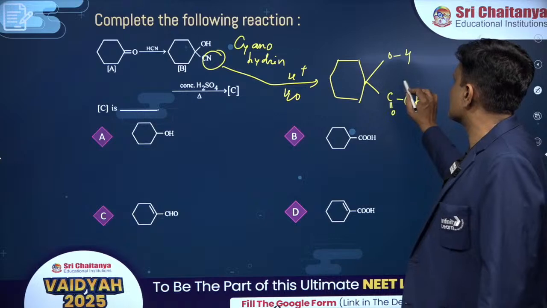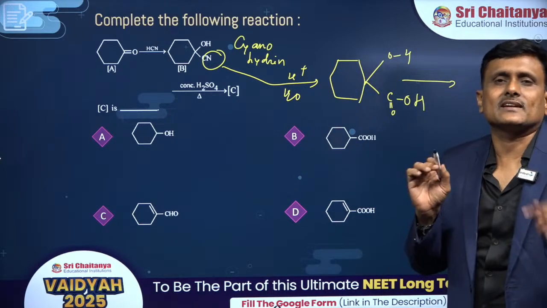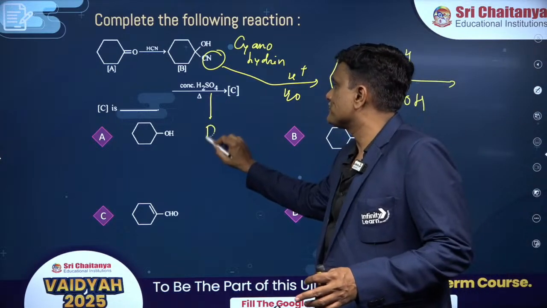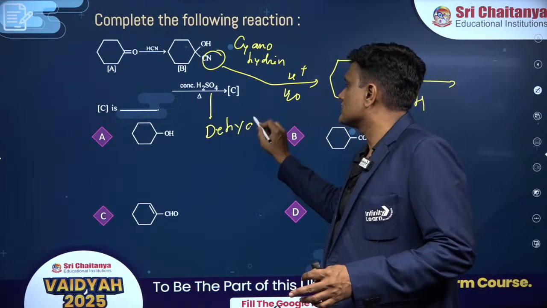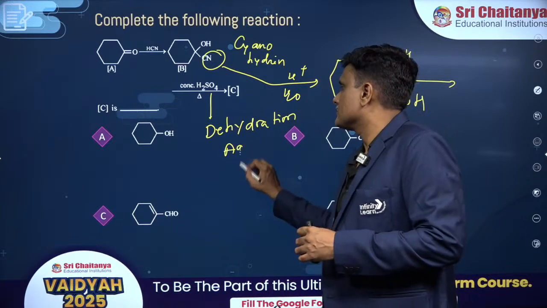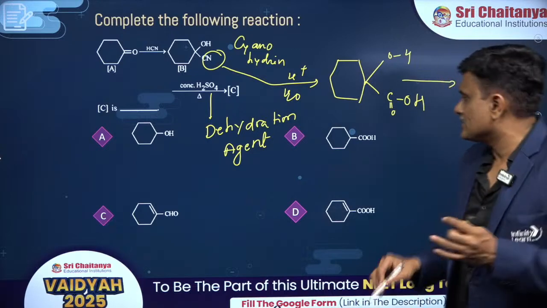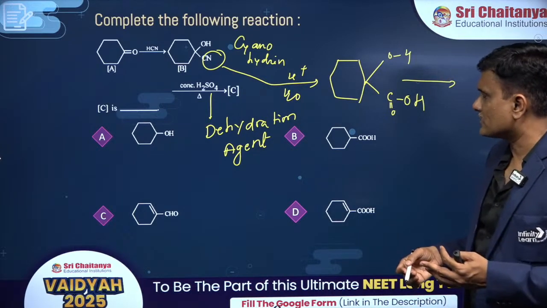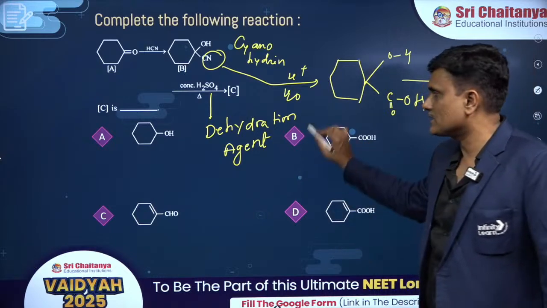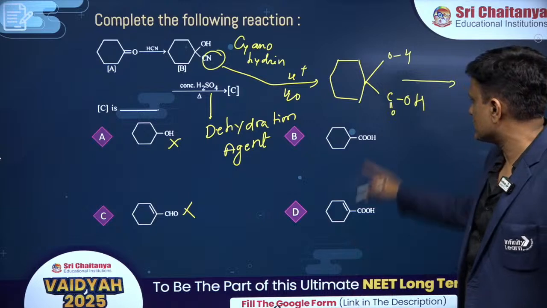You know that concentrated sulfuric acid will act as a very good dehydrating agent. That means it will remove water wherever it is. This is a very strong dehydrating agent. So what is going to happen? It's going to remove water. So from where do we remove the water? You can see that carboxylic acid should be there, isn't it? Now we have only two options related to that. These two are anyways ruled out. Got it? Now look at this.